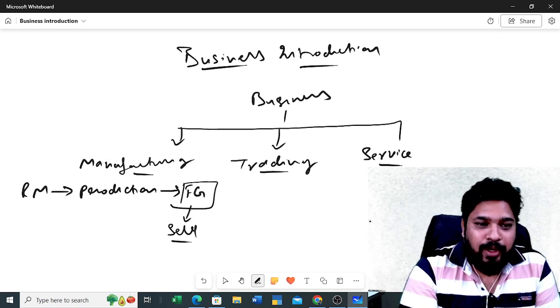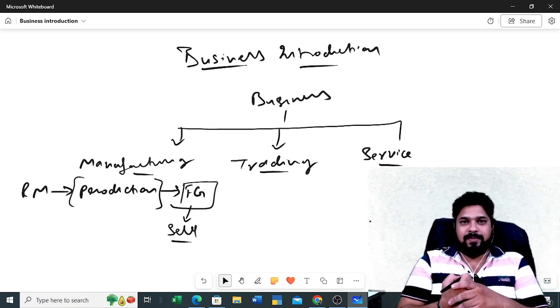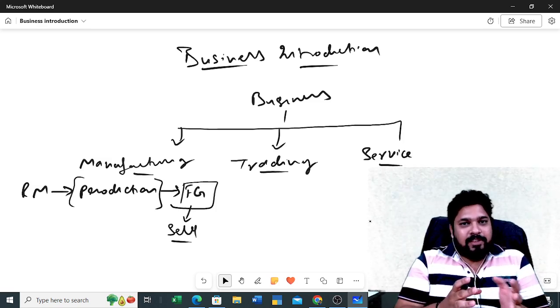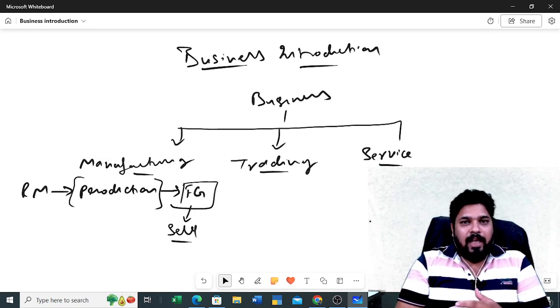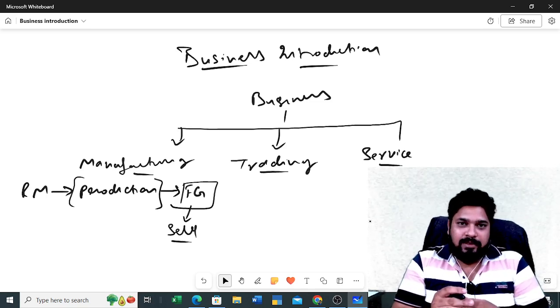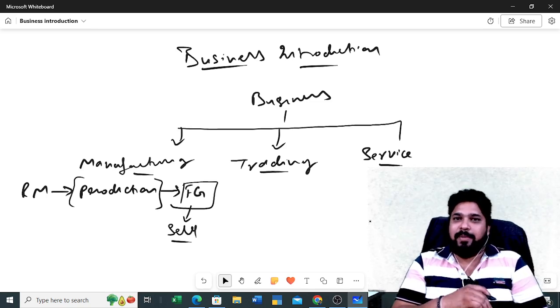So this production process will take place in manufacturing business. Am I right or not? So raw material will be purchased from the market, and we will do production and get the final product, and that final product will be sold into the market. So this process we call manufacturing business.